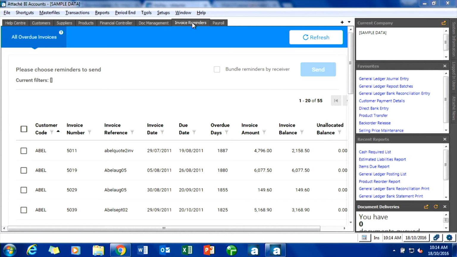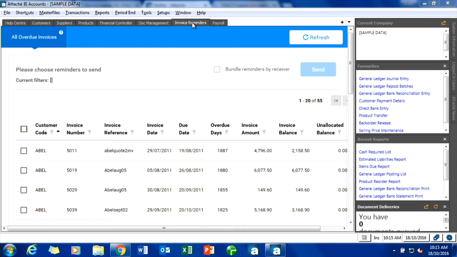But Invoice Reminders is part of Attaché BI. Clients that I've spoken to and been involved with have told me the value this has given them has been phenomenal, because most people do not like picking up that phone and making that call to say, you owe us money, when can we have it paid?